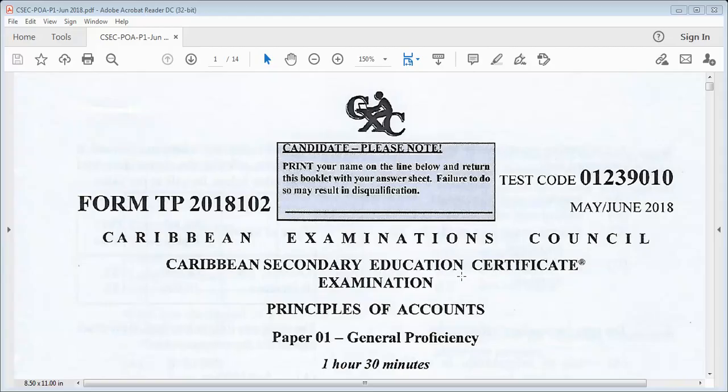Today we'll be doing the CSEC Principles of Accounts May-June 2018 paper 1.